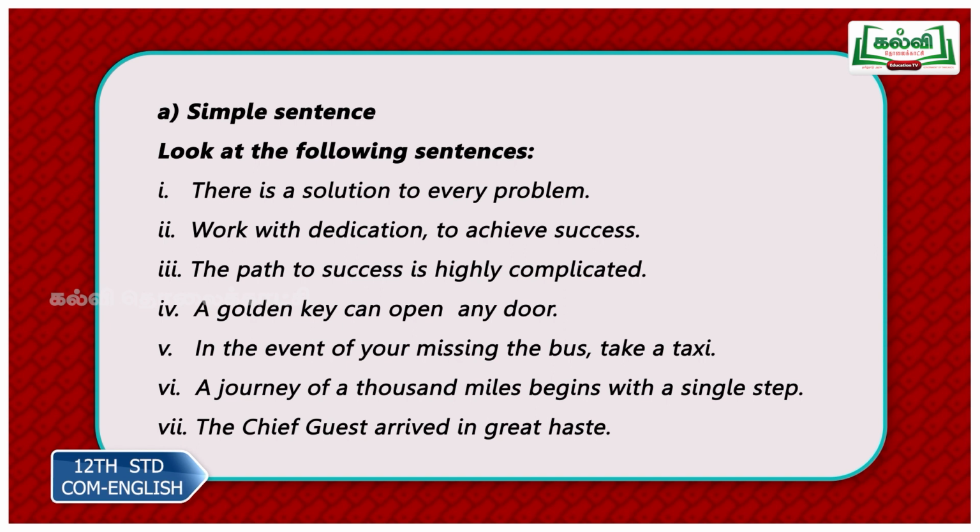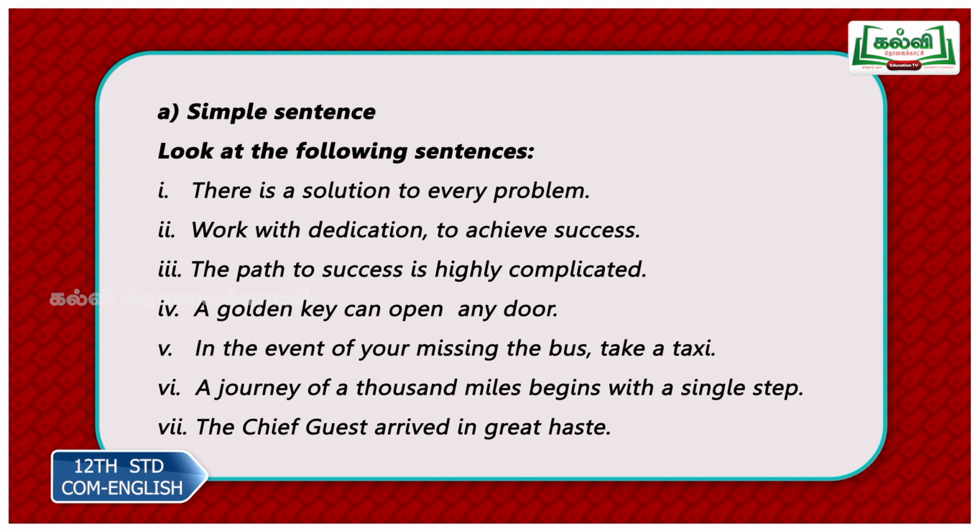The path to success is highly complicated. So here again, be form of verb is. That is your only finite verb. So this sentence is a simple sentence. A golden key can open any door. So can open. Open is the main verb. Can is an auxiliary verb. Together can open forms one unit. So you have only one finite verb, that is can open. And therefore this sentence is also a simple sentence.